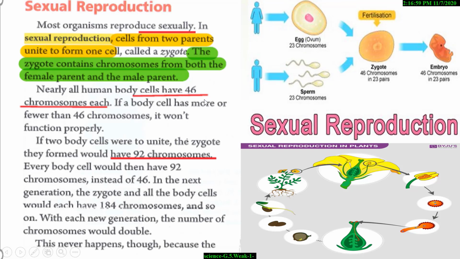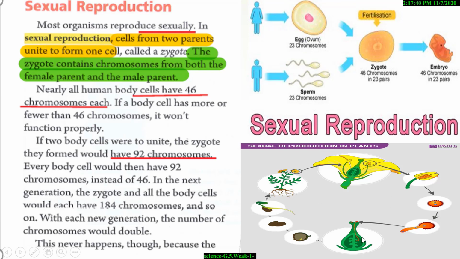Nearly all human body cells have 46 chromosomes each. If a body cell has more or fewer than 46 chromosomes, it won't function properly. If two body cells were to unite, the zygote that formed would have 92 chromosomes. Every body cell would then have 92 chromosomes instead of 46 in the next generation. The zygote and all the body cells would each have 184 chromosomes, and so on.